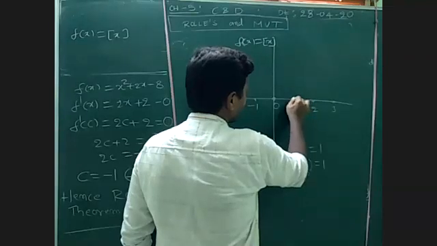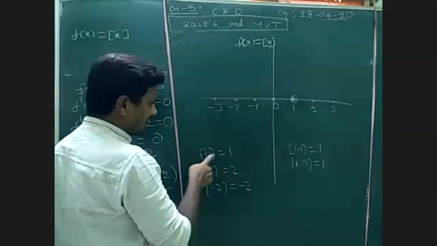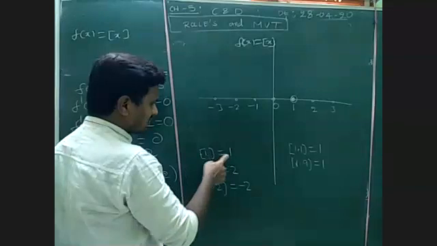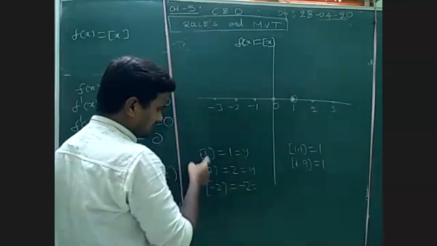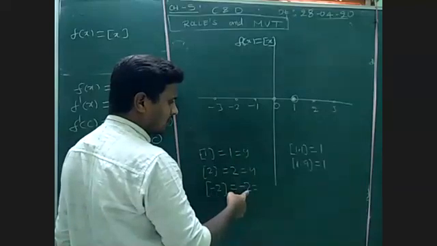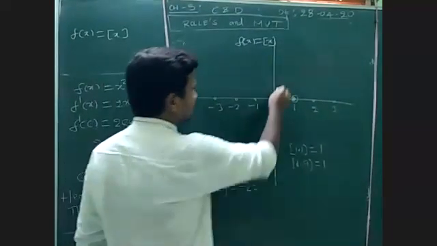At 1, what is the greatest integer value? 1. These values are the y value, whatever result we get. This is input, and we get the output. Output will give the y value. So when exactly x is equal to 1, the y value is also 1.